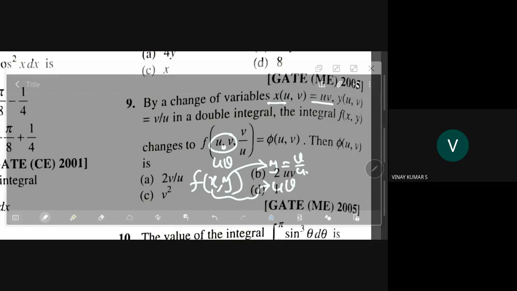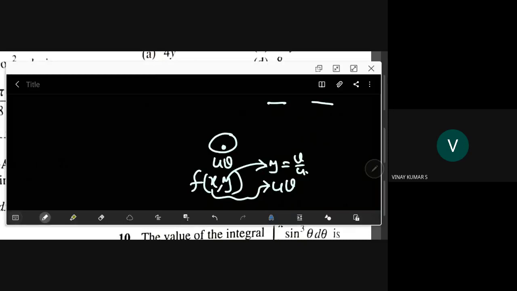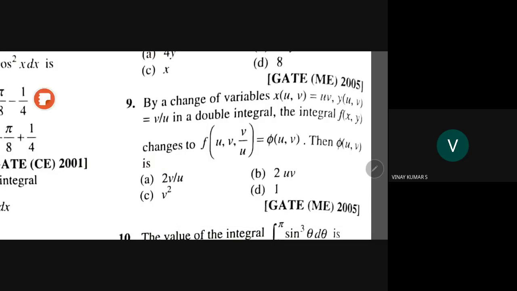First, I'll come. Where is this? Where has it gone? Okay. So, what is he asking for? We'll try to attempt now. In the double integral, f of x, y changes to f of uv comma v by u, which is equal to phi of u comma v.